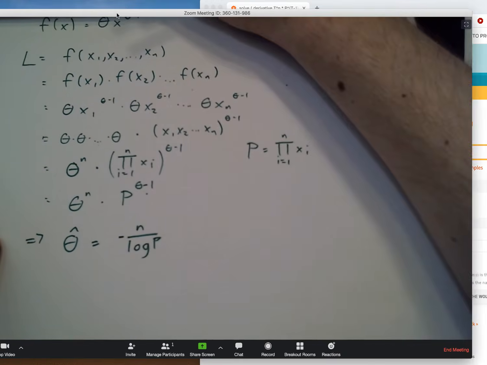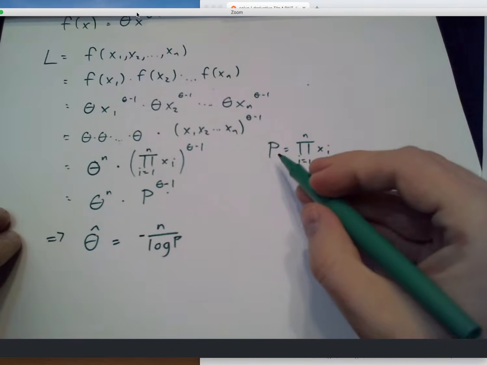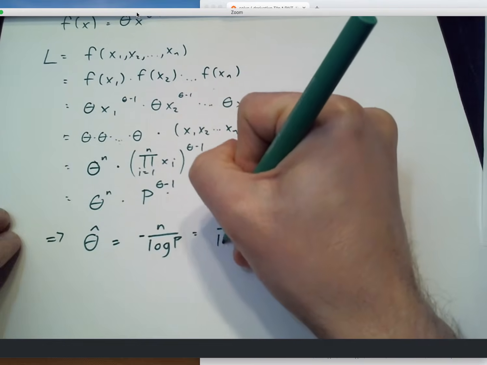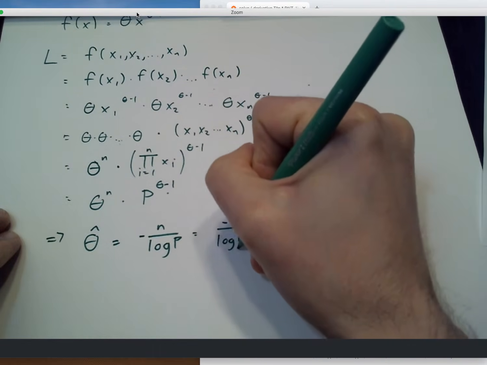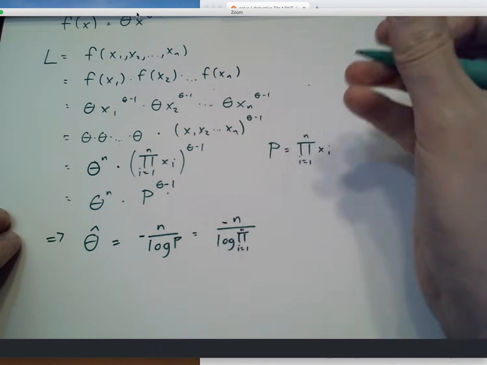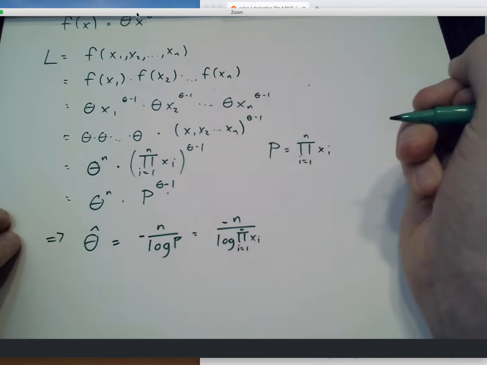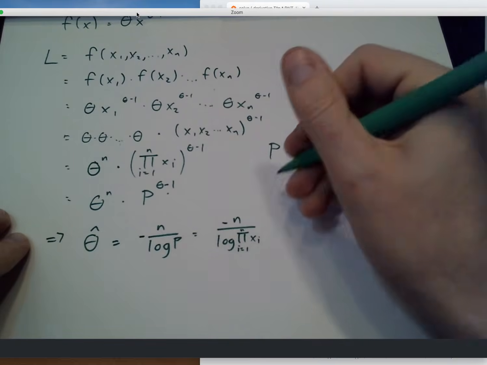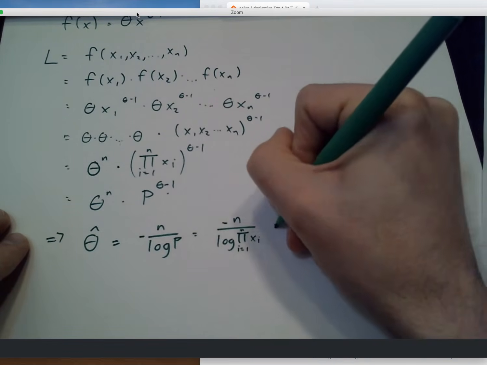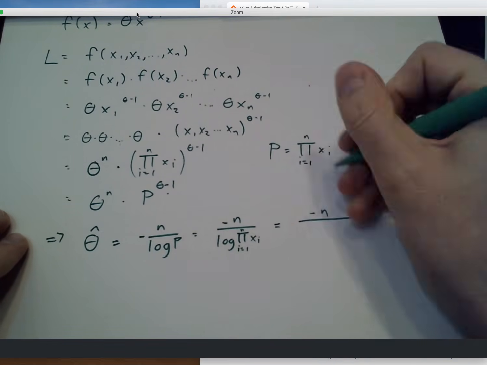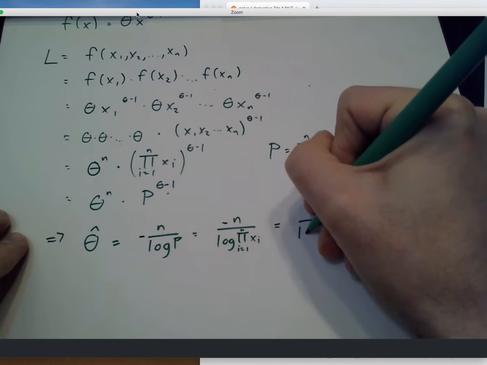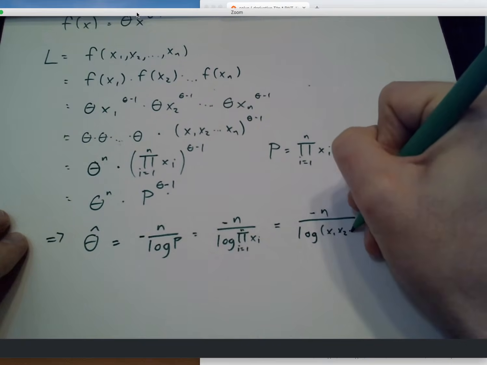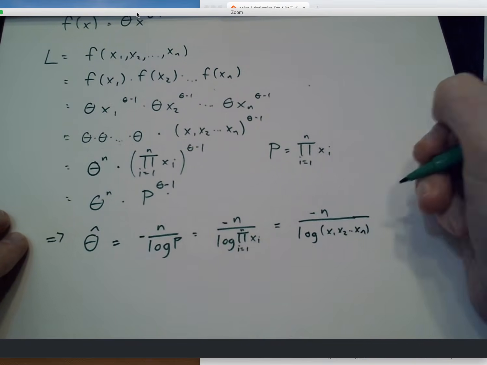Okay, well, what is the expression for P here? That's minus n over the log of the product of all the x's that we've measured in the sample. Now, here's one of my favorite things about logs. If I were to expand this out, kind of undo that abbreviation, this would be the log of x1 times x2 all the way down to xn.